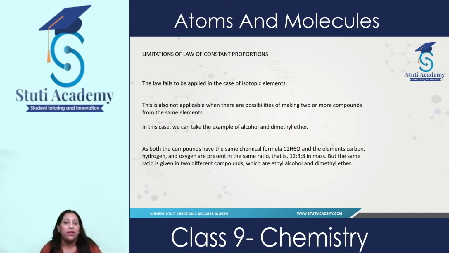Now, there are some limitations of the law of constant proportion. This law is restricted in the case of isotopic elements, which have the same atomic number but different atomic mass, and it is not applicable where two or more compounds are formed from the same elements, for example, alcohol and dimethyl ether. These examples I have already discussed with you in the previous class, and I hope you have gone through all these topics.